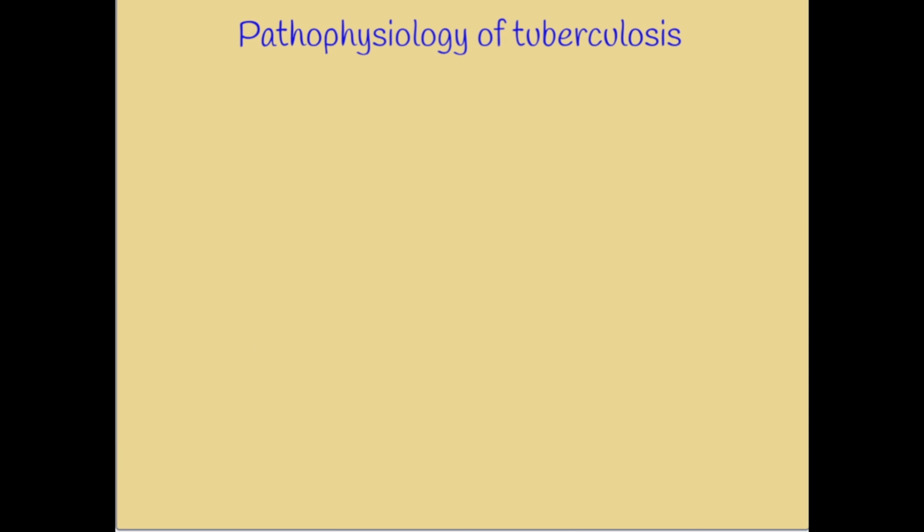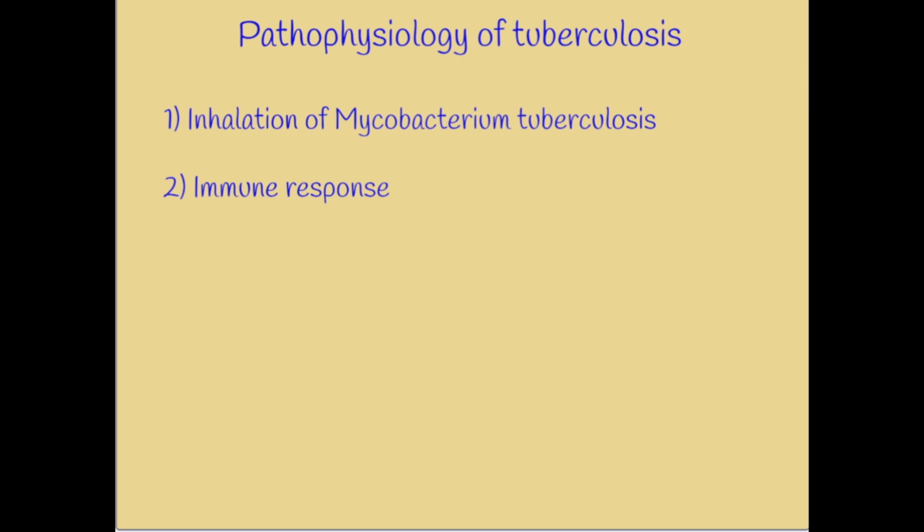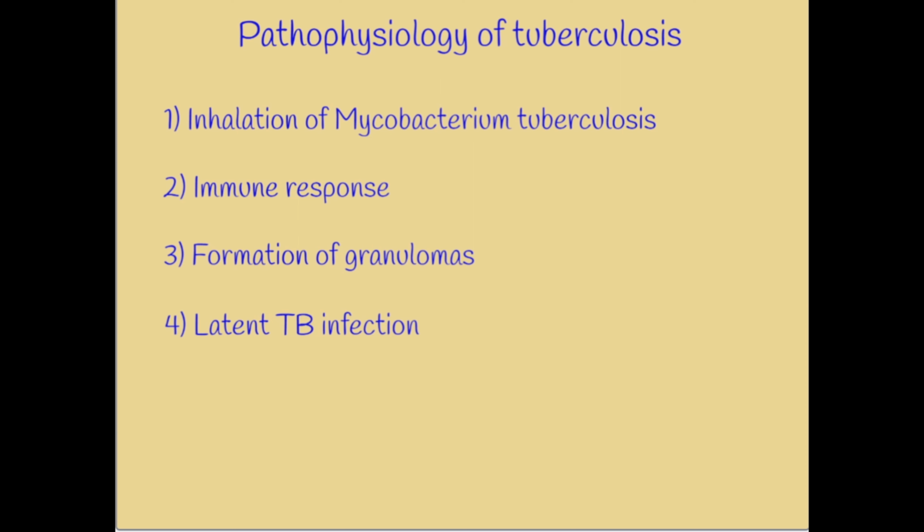Now let's look at how this disease progresses in the human body. At first, bacteria is inhaled. Now, due to immune response, bacteria is engulfed by macrophages. Formation of granulomas. The infected macrophages gather together with other immune cells to form granulomas, which are small, hardened nodules. The granulomas keep the bacteria contained, preventing them from spreading to other parts of the body. Phase of latent tuberculosis infection. Now this bacteria will become active when the immune system is compromised.